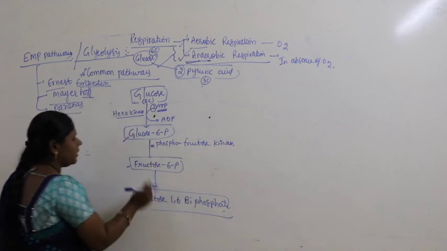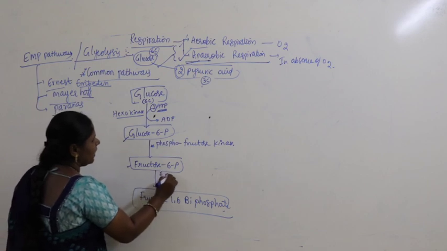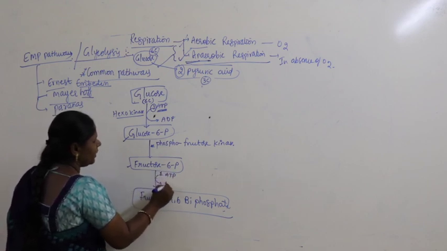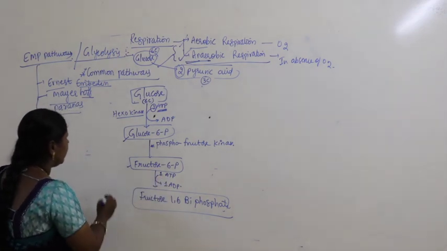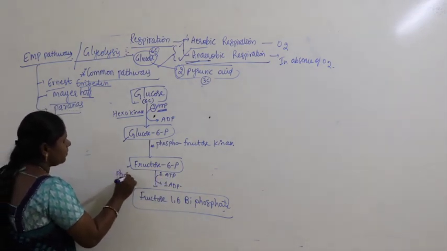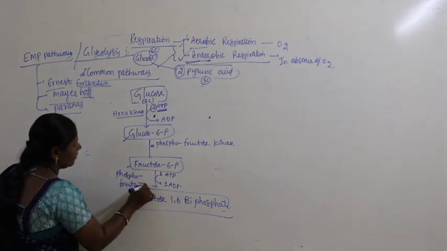Then fructose 6-phosphate is getting converted into fructose 1,6-bisphosphate. Again there is use of 1 ATP, which is getting converted into ADP, with the help of phosphofructokinase.